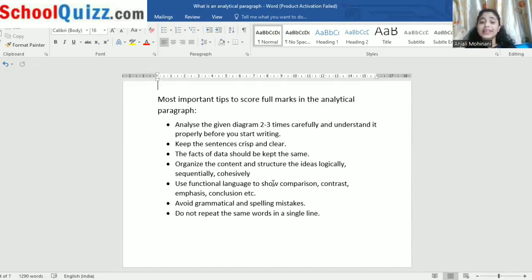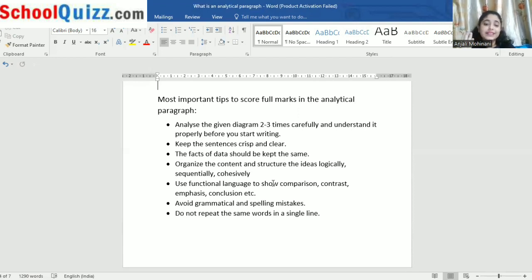Second, keep the sentences crisp and clear, which means they should be fresh, clear, and good. Third, the facts and data should be kept the same. Whatever is given as a fact, we have to write as it is. We cannot change the facts, and we cannot misinterpret them. We have to keep the facts stable. We cannot change them.